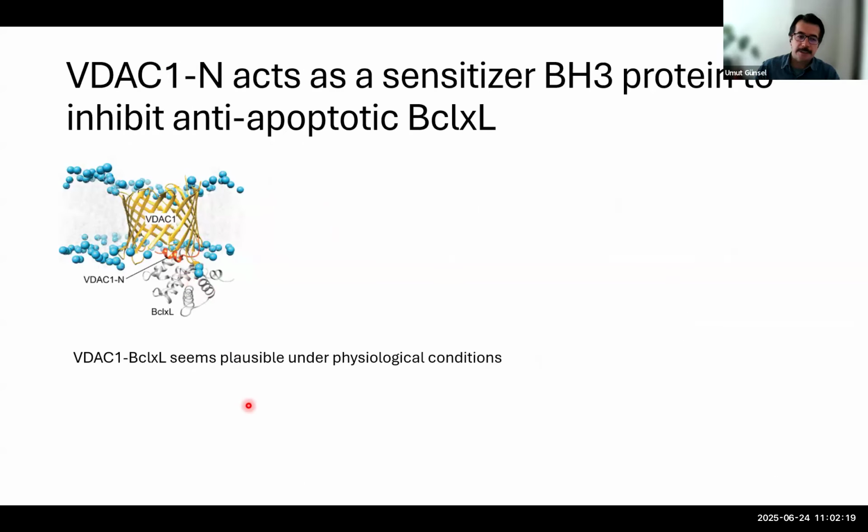Afterwards, to see if this complex is really physiologically relevant or not, we did short molecular dynamics simulations in a lipid membrane environment setup. So this is our structure, and the beta barrel is in the lipid membrane. As you can see in the complex formation, the C-terminal tail of BCL-XL is close to the membrane, because normally it has a transmembrane segment, and this looks feasible under physiological conditions as well.